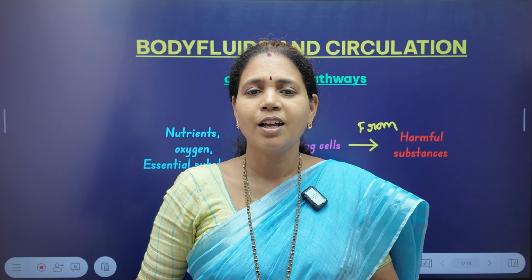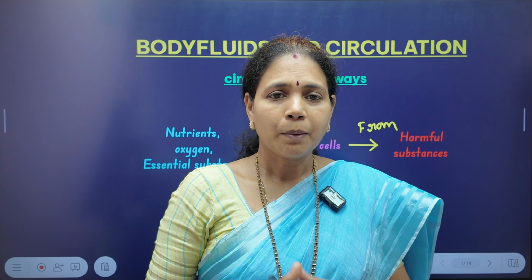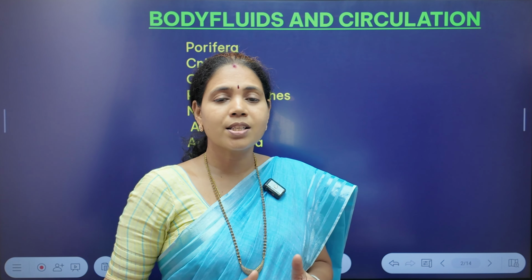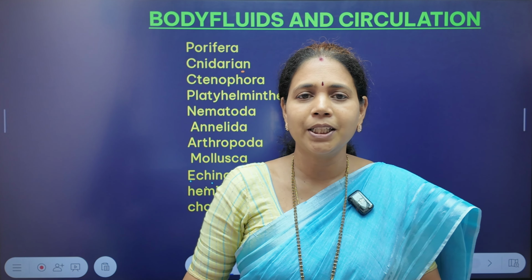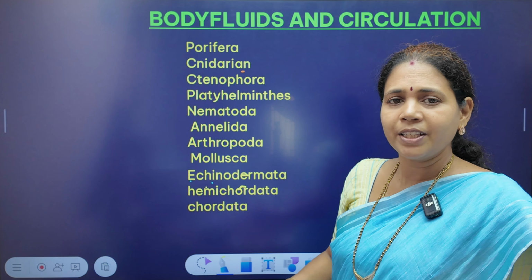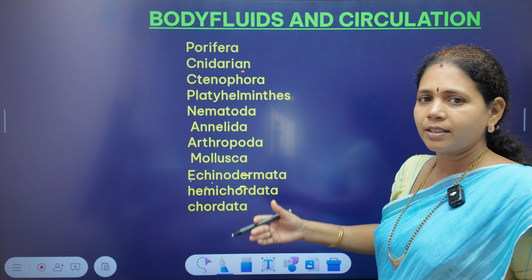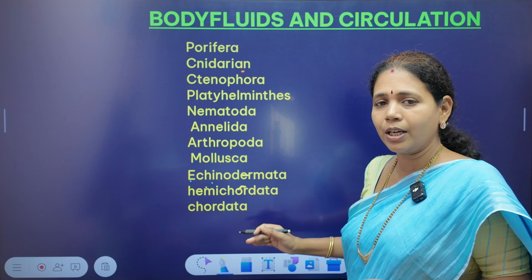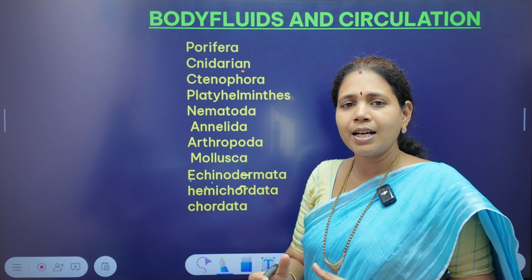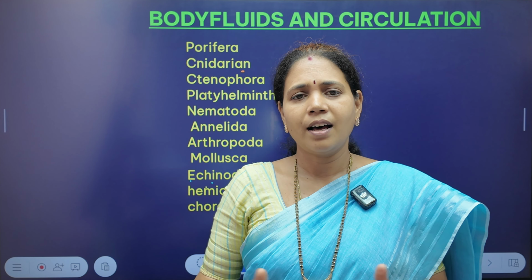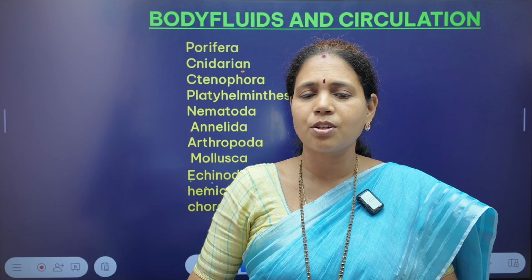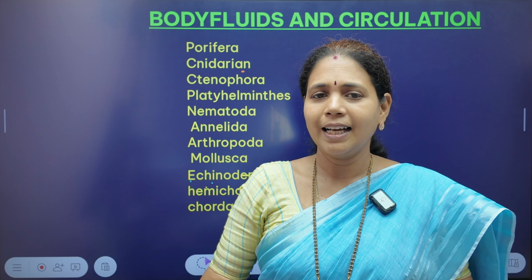is called the circulatory system. But this circulation or transport system is not the same in the entire animal kingdom. As we know, in the animal kingdom, different phyla are present, from Porifera up to Chordata. And in all these various groups, the transport of materials definitely occurs, but the way it occurs is different from one group to another.